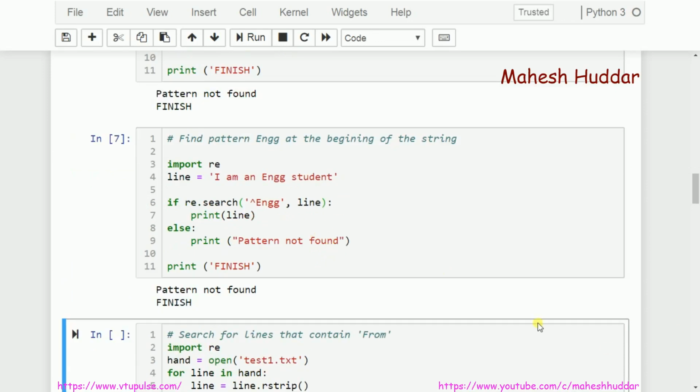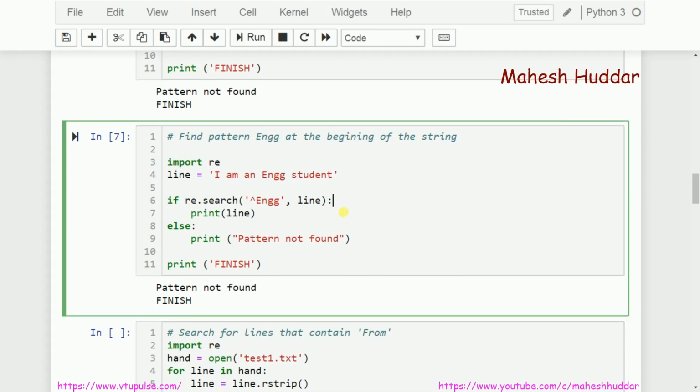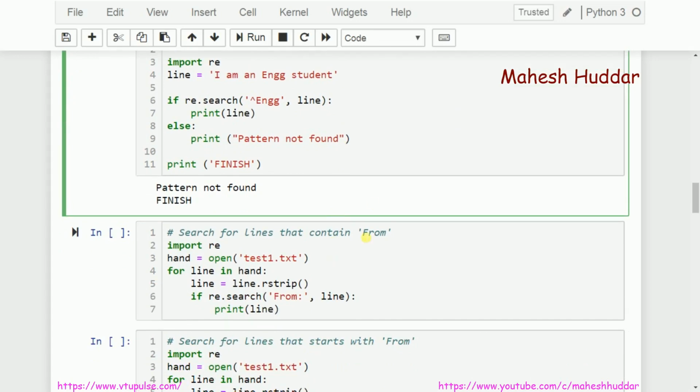So this is how we can write a simple program to understand the character sequence, special characters like the caret symbol as well as the dollar symbol and so on. Now I will just extend the same program, but I am not going to use a single line as a string in this case.